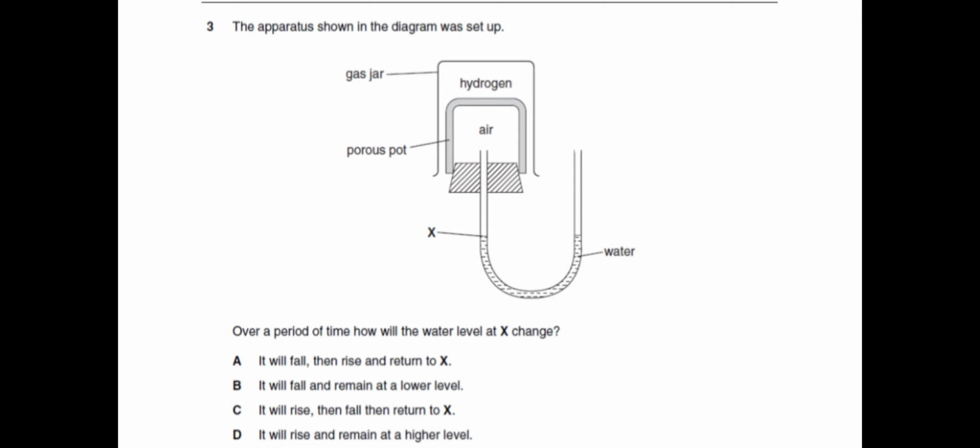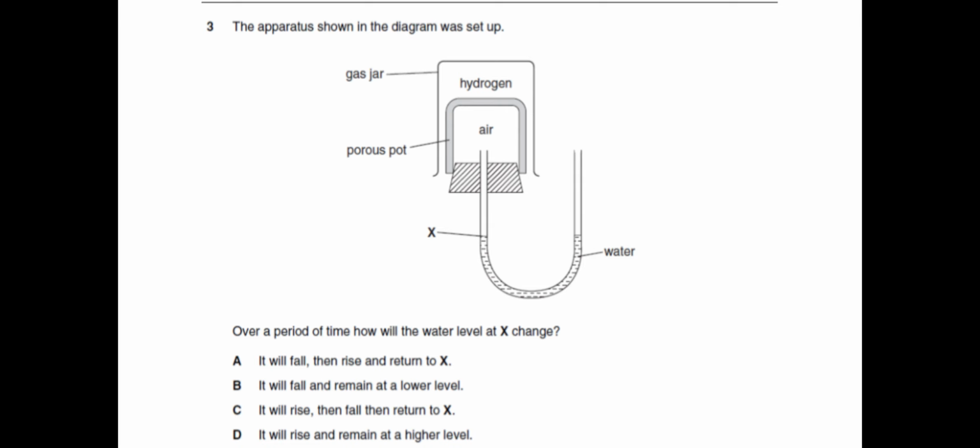This is again using the concept of diffusion, where hydrogen is lighter than air, so hydrogen will move in, that will push the air in the U tube, and X will move down. And after a while, as hydrogen is lighter, it will start moving out of the container as it is a porous pot. So it will move out of the container, and the level of X will return back to its position and will stay there. So let's read the option where this correct information applies to.